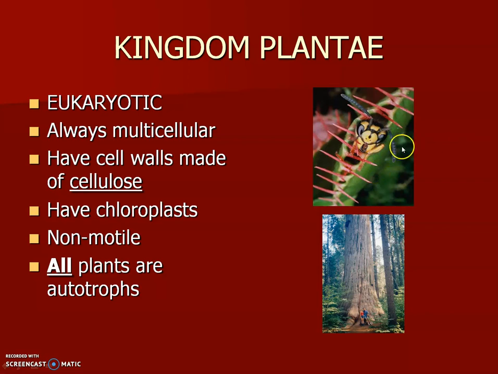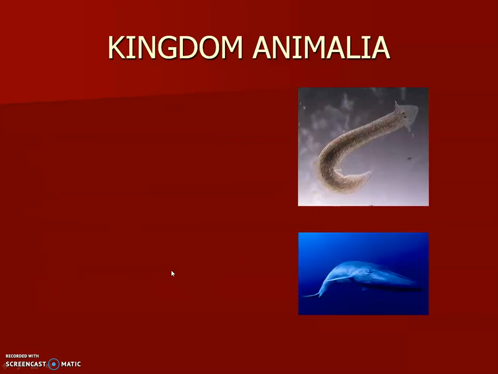What it does is it captures them, and there are some enzymes in liquid in here that, over a very long period of time, will break down the insect. And the nutrients kind of act as a fertilizer, but it's not the same thing as eating. It's not really taking it in through a digestive tract and slowly breaking it down. So if it has the ability to be feeding itself, we have to call it an autotroph.